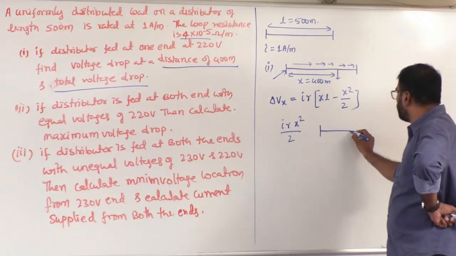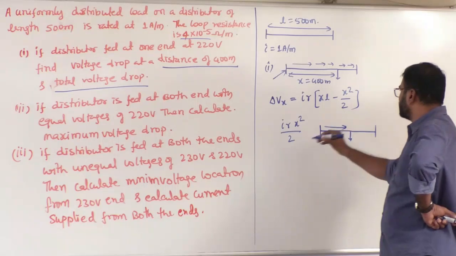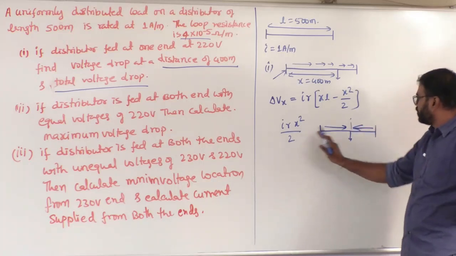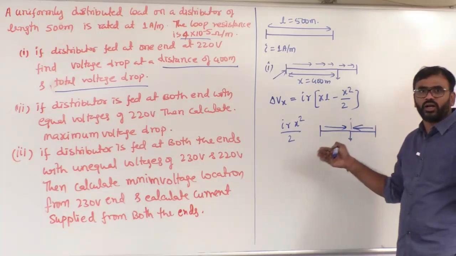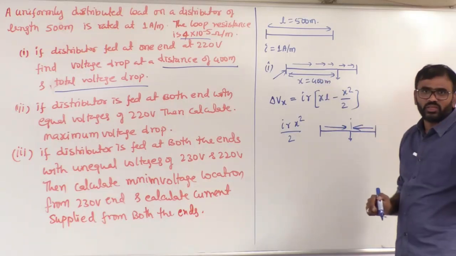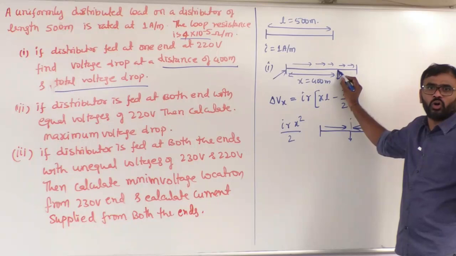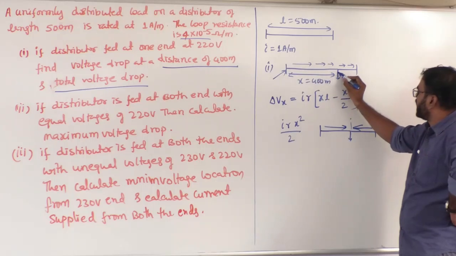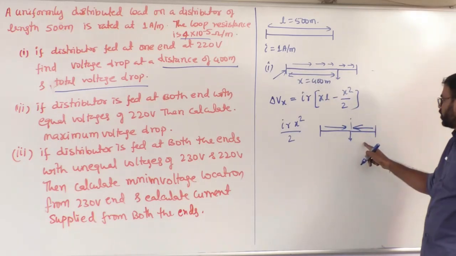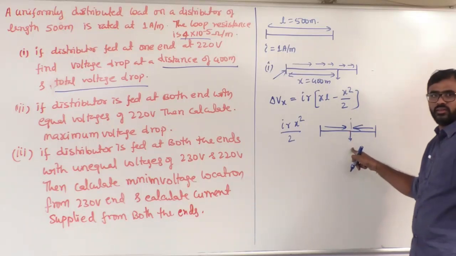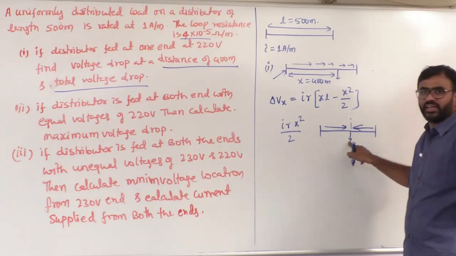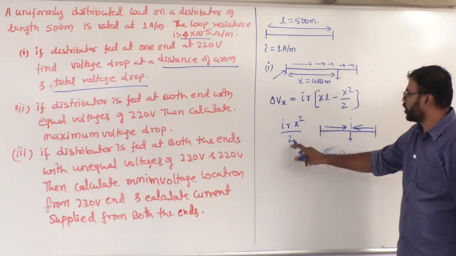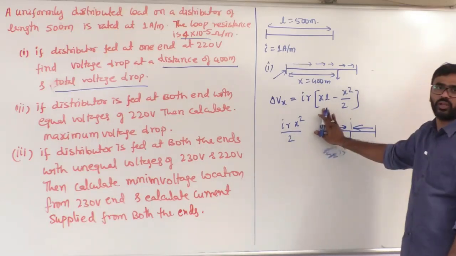Why? Because in the both ends case, the current is in this direction, and after that the current is in this direction. You can think that up to here the distributor is fed at one end, and from here also fed at one end. But here the things are not like that. Here the current is coming and ended. So that's why I cannot apply the IR into x square by 2 formula. Only you have to use this formula.